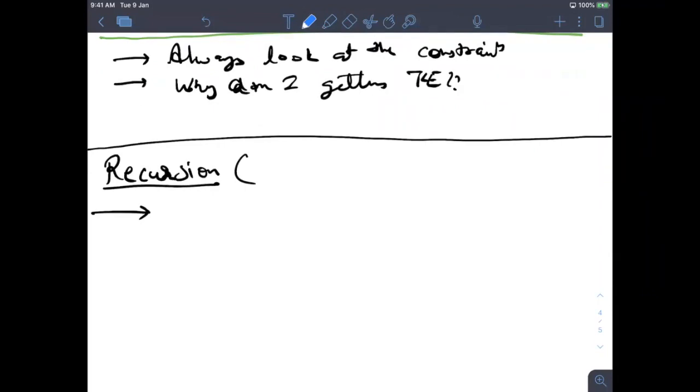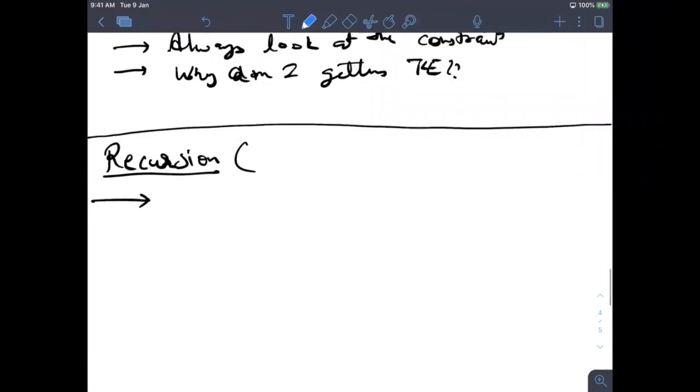So for those who are total beginners, I'll give a very brief introduction of recursion. Recursion is basically when a function is calling itself. If you are a total beginner and don't know what a function is, then you should first read about functions and can skip the lecture, I would say.